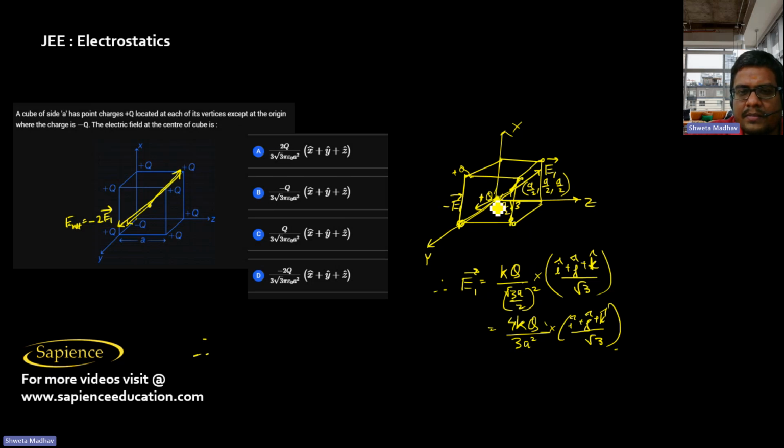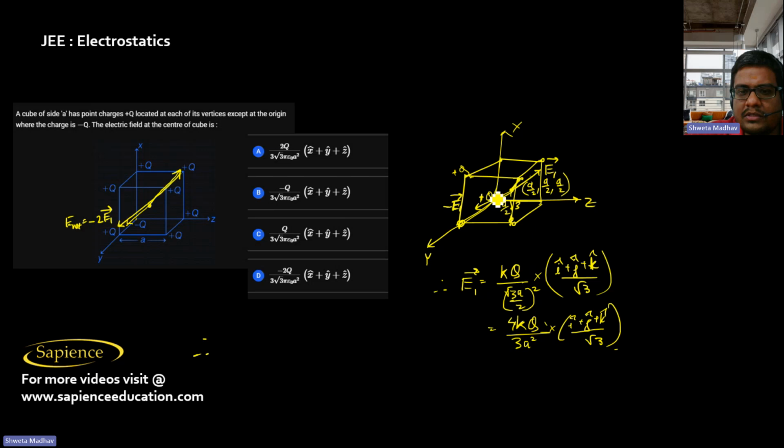So due to all the remaining plus q charges, the electric field at this center is minus of E1, and due to the plus q charge it is E1. Therefore they are equal and opposite, they will get cancelled.